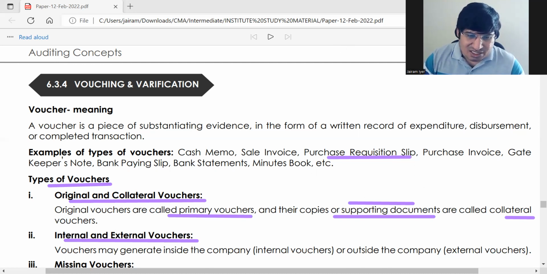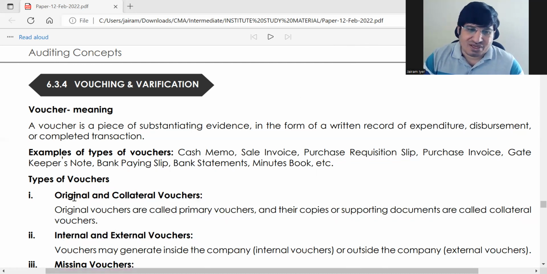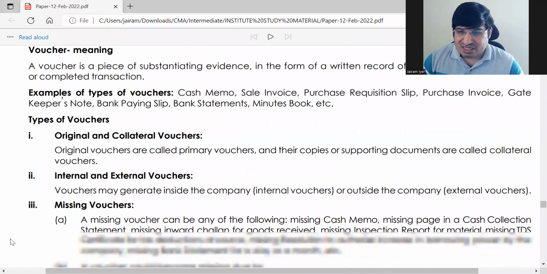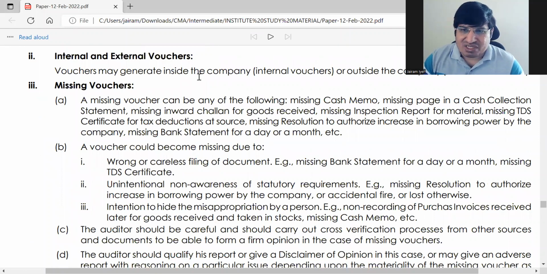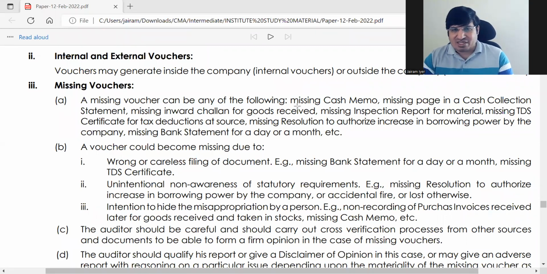Next, the discussion is on missing vouchers. This is very, very important from an audit point of view. If vouchers are missing, then what to do? There are 4 parts in which you have been explained this. One is what is a missing voucher, which is straightforward. If there is a transaction which does not have a voucher, it's a missing voucher. It can be anything: a missing cash memo, a missing inward challan of goods, any document which you need for making the transaction. That is called a missing voucher.